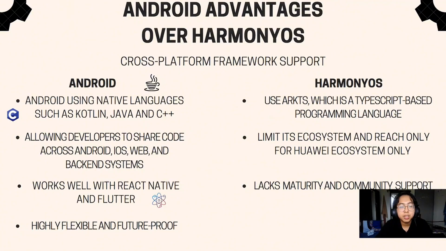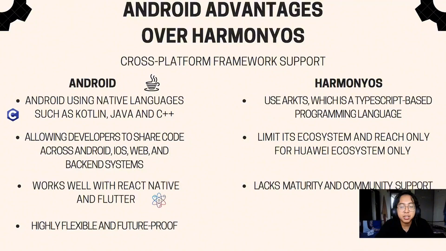Meanwhile, Harmony OS uses ArkTS, which is based on the TypeScript programming language and is unfamiliar to many developers as it is a new language. This language is limited to Huawei's ecosystem only. It also lacks maturity and community support as it is newer than the native languages used for Android. From this, we can see that Android is better for developers because of the framework support that Android has, which works